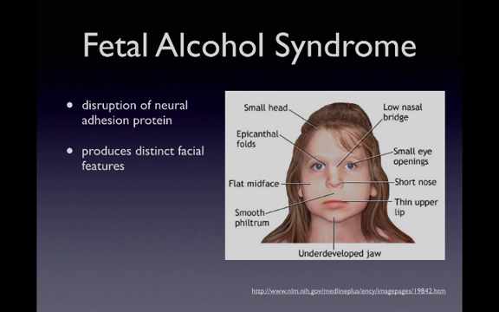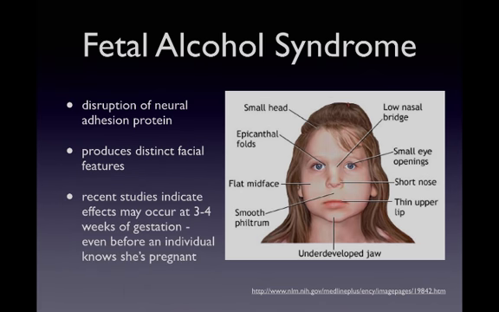So there are common facial features of children who have fetal alcohol syndrome, including a low, flat nasal bridge, smaller eyes, a shorter nose, the absence of the philtrum, and that's the groove on the upper lip, a thin upper lip, an underdeveloped jaw, and a smaller head. Now, a woman doesn't need to be an alcoholic to impair the development like this, because some believe that this syndrome can be produced by a single alcoholic binge during a critical period of fetal development.